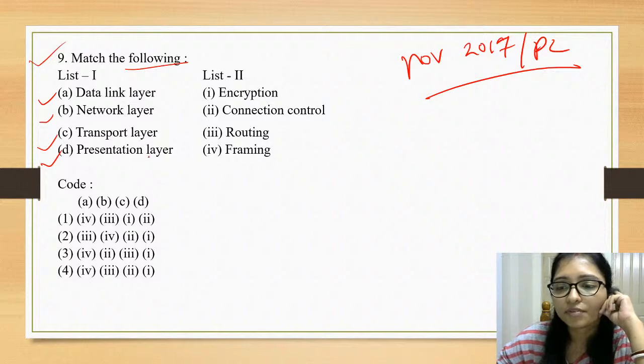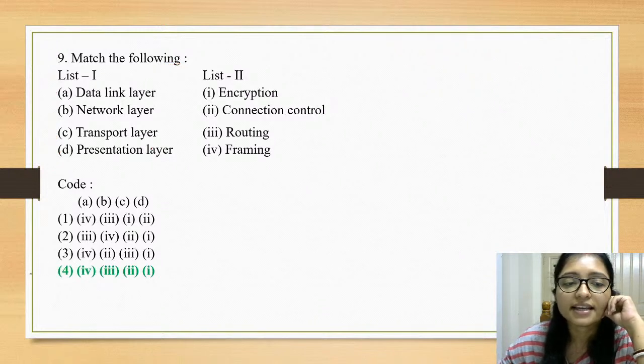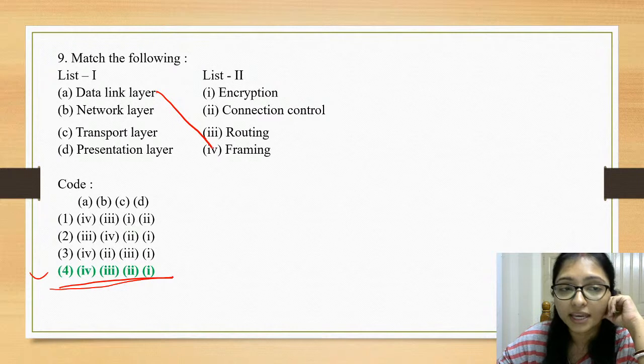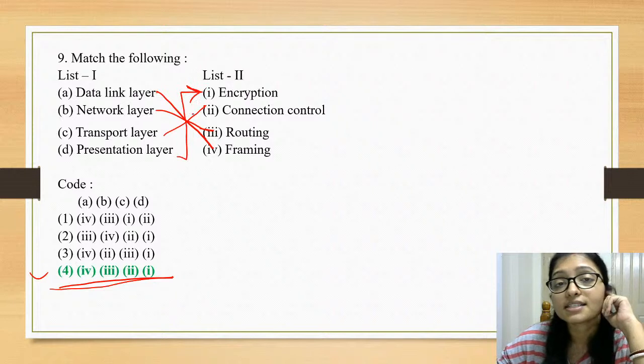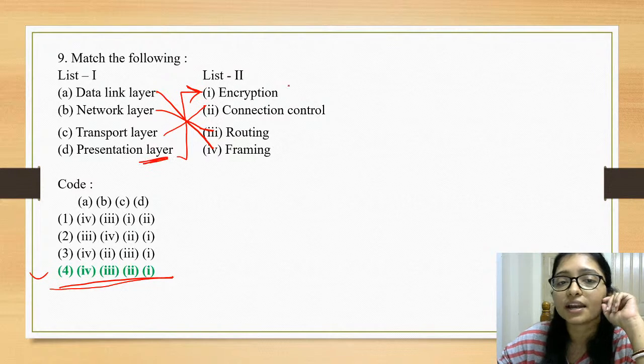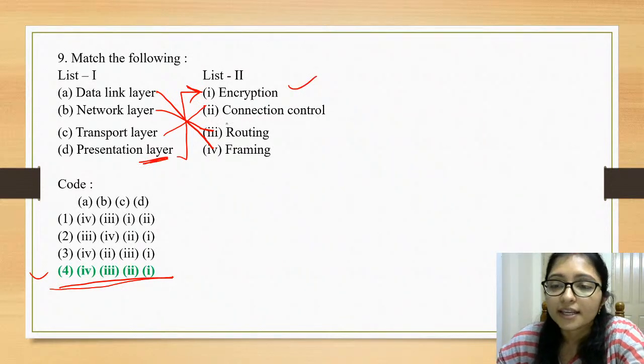Everyone, I need an answer from everyone. Okay, everyone is giving an answer. Yes, the answer is option 4. In the data link layer we are doing framing, and in the network layer routing is going on. The transport layer is the connection layer, and the presentation layer is encryption. Just now I asked which layer does encryption and decryption: that is the presentation layer. Okay, that is answer 4.